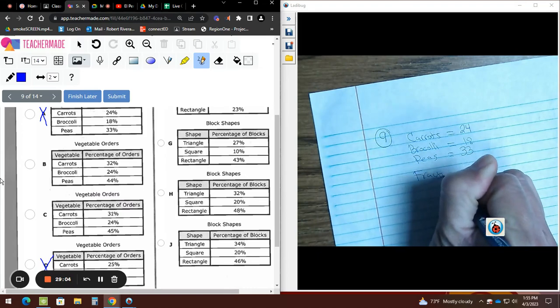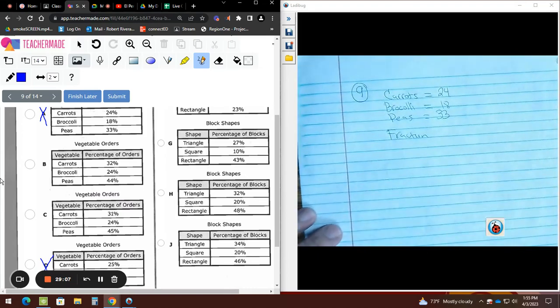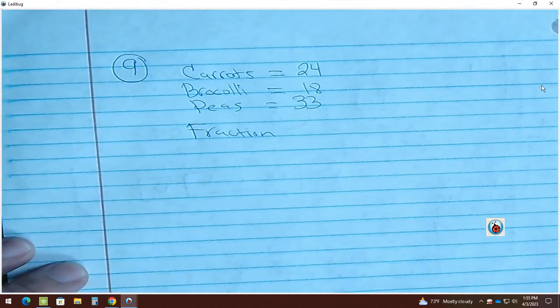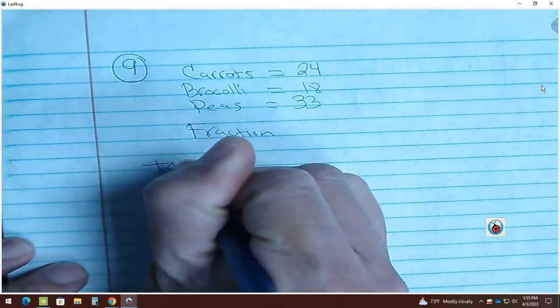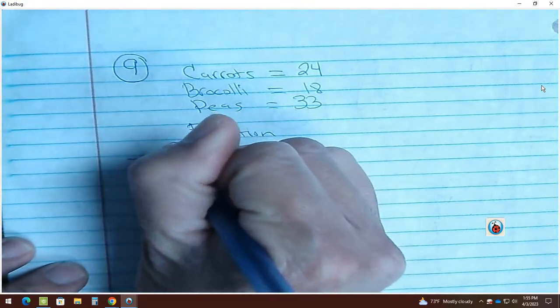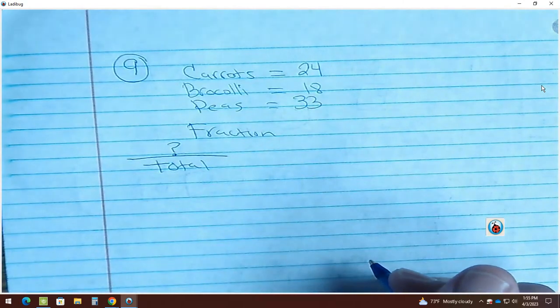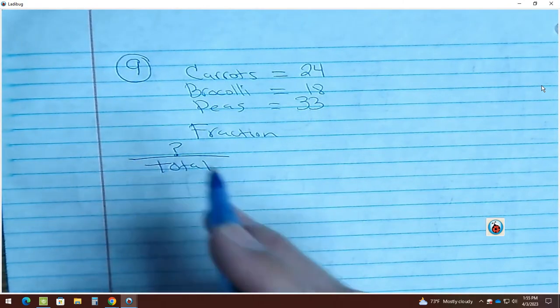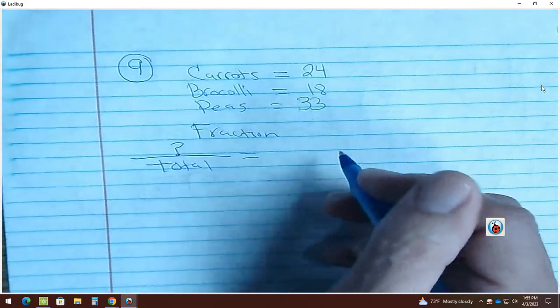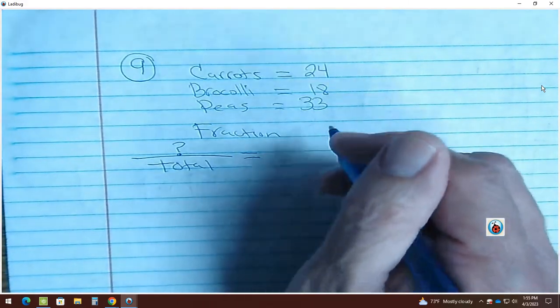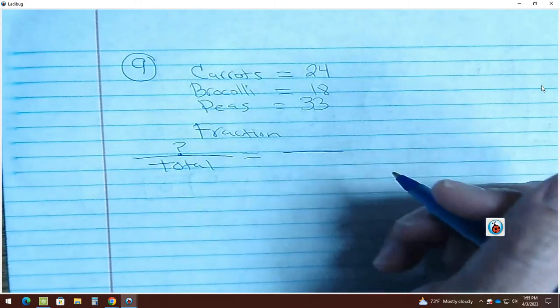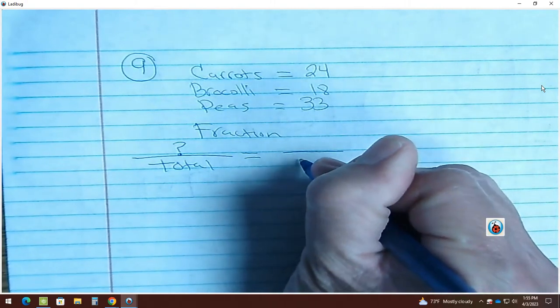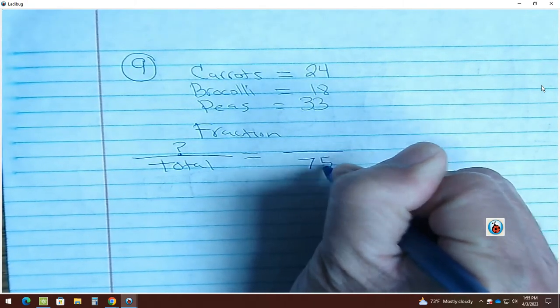Fraction. Hold on. How do you make fractions, guys? Total on the bottom. And what you want to know about on the top. How do I get the total? Add them up. So go ahead and add them, somebody, and tell me what's the total. 75. Check them just in case. He says 75 is the total.